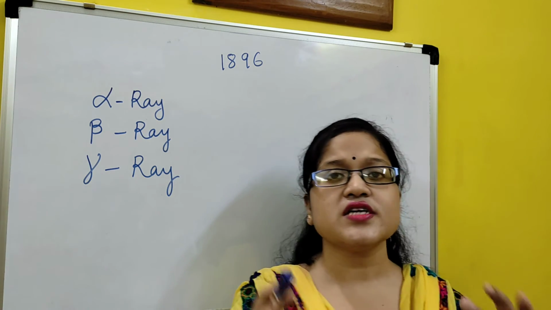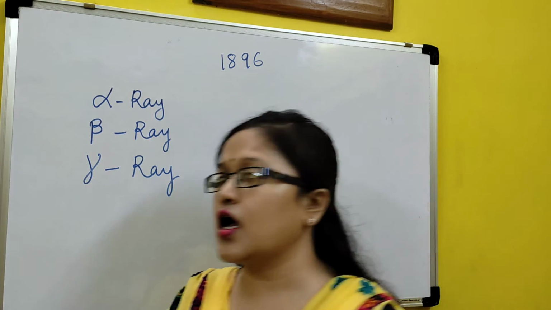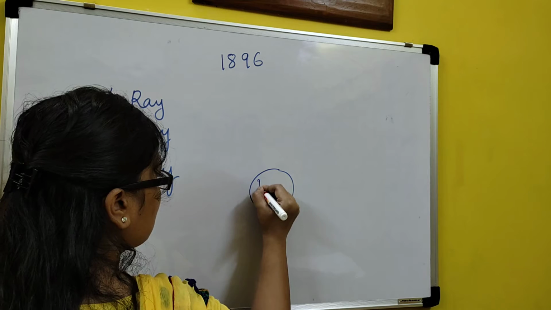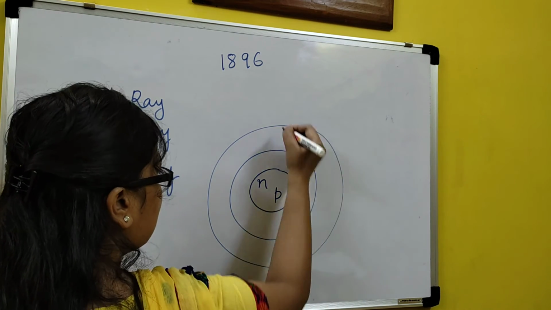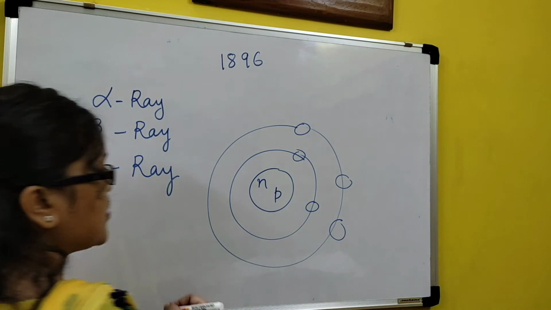Now which elements can do this kind of thing? We know that in our atoms, in the innermost nucleus we have neutrons and protons, and in the outermost shells we have electrons. Clear? That much knowledge we have.